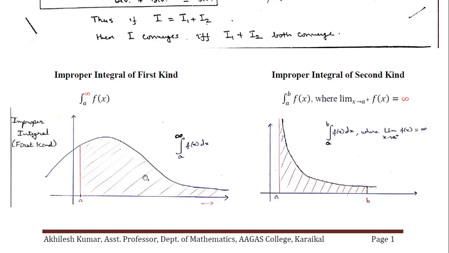But this cannot always be the case when we have an improper integral, particularly in this one, and in that one also. The question remains whether the integral is a finite quantity or not. I'll come to the second kind later, but let us first understand the improper integral of the first kind.